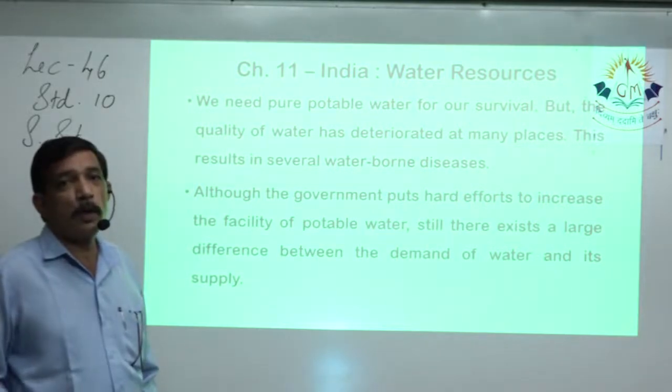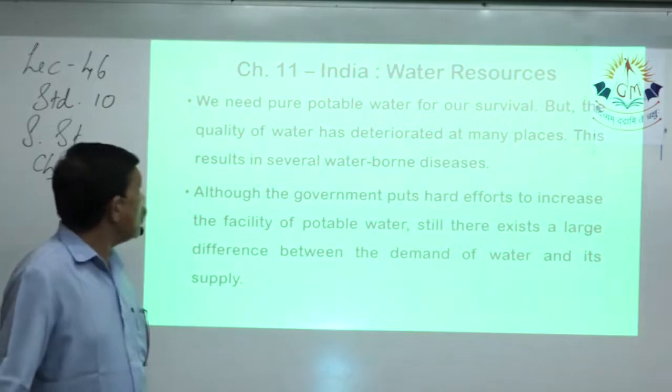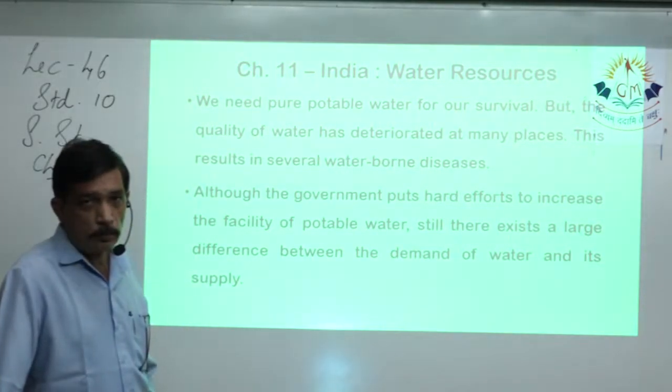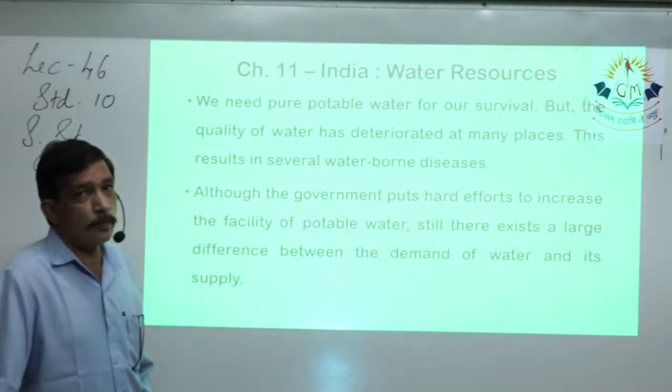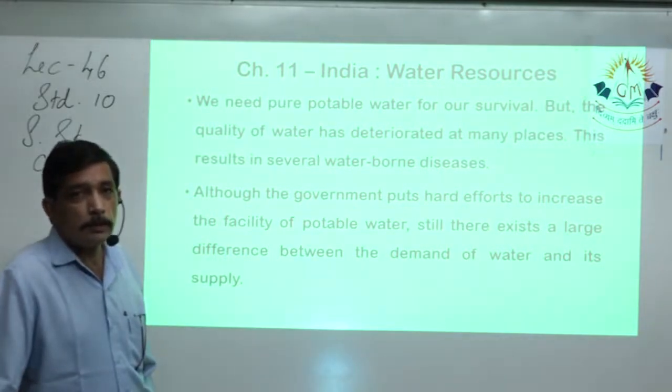Potable water means pure, safe drinking water for our survival. But the quality of water has deteriorated at many places. This is due to lots of reasons. One of the first reason is industrialization.